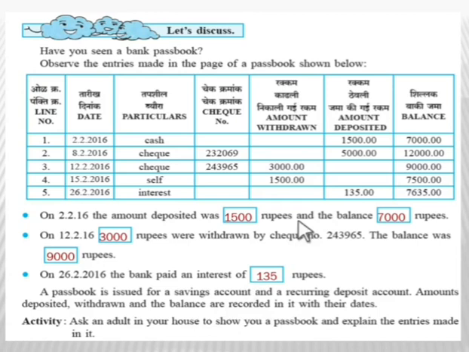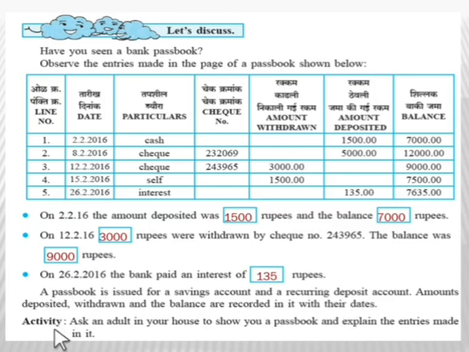This is the printout of a savings passbook. Similarly, you can see the RD account passbook also from your parents. There you will see a fixed amount being deposited every month and the balance written there.